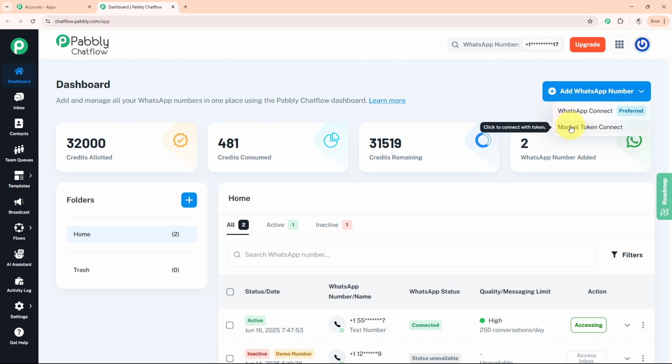To know how to connect your WhatsApp number with Pabbly Chatflow, we have separate videos made. You can go to our YouTube channel and watch them. Now coming to the left hand side of our dashboard, here we have several icons.